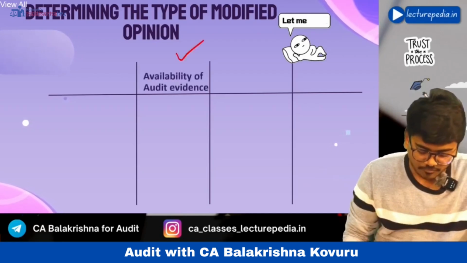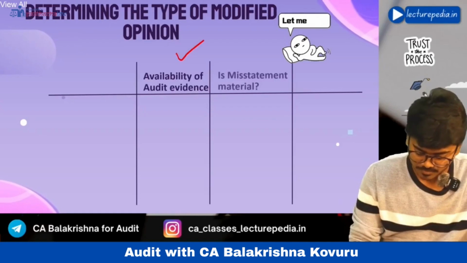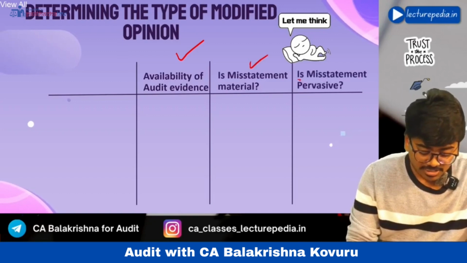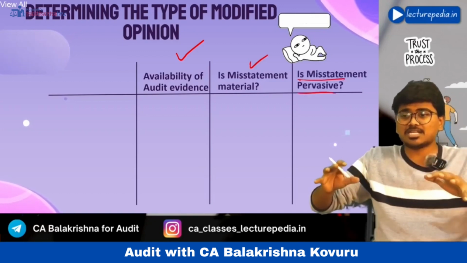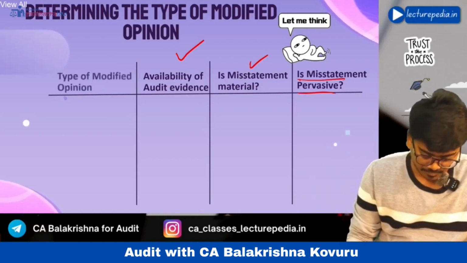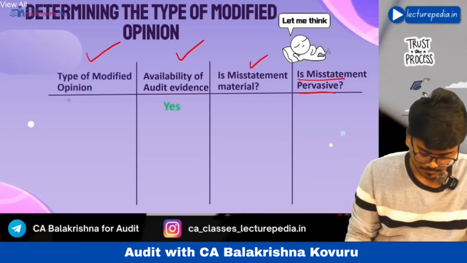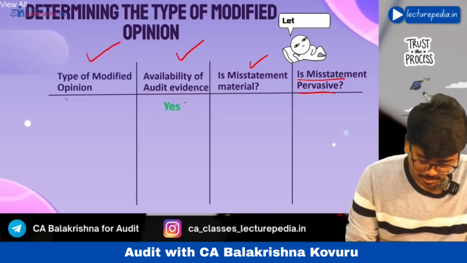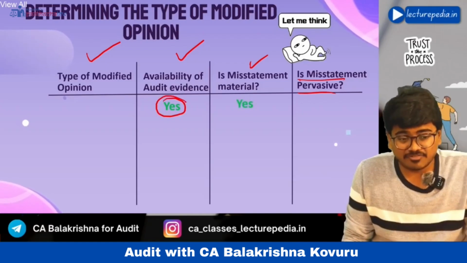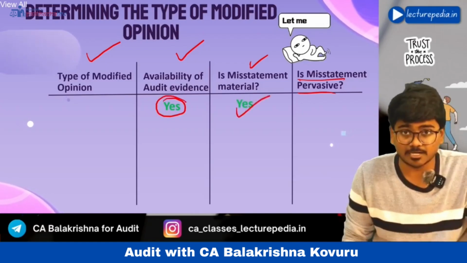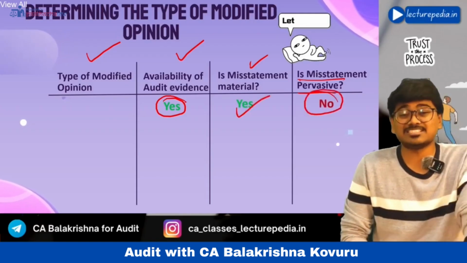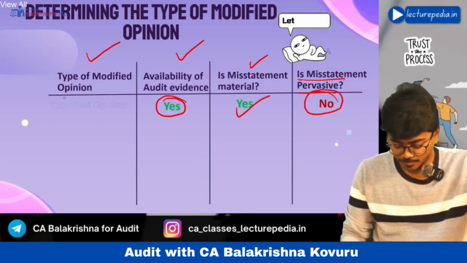Now, availability of audit evidence, that is the first point that you need to check. Next, is misstatement material? Next, is misstatement pervasive? Based on the answers that you get to these 3 questions, you will decide which type of modified opinion has to be given. See, type of modified opinions. If audit evidence is available, yes, and the misstatement that you have identified is material, yes, it is material, but the misstatement is not pervasive, in this situation you will give qualified opinion.